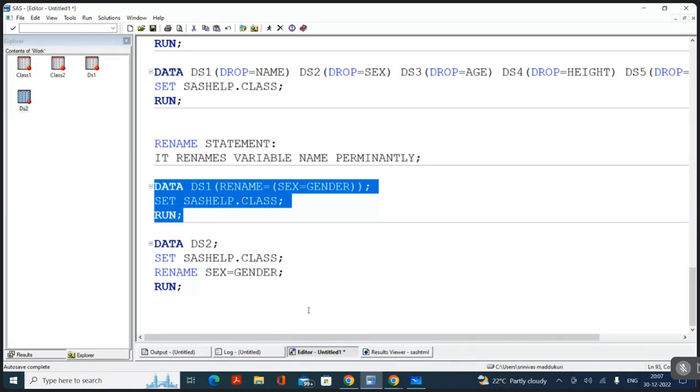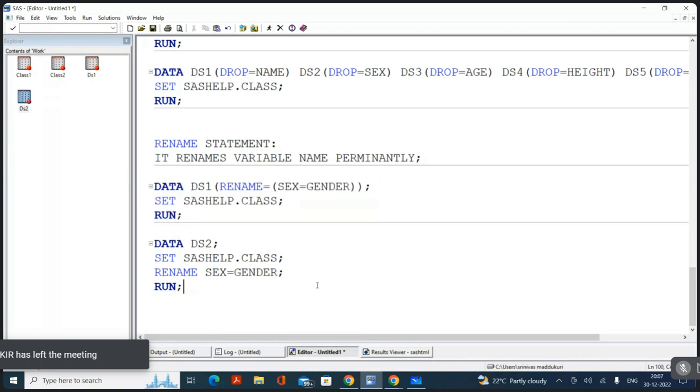Keep option, and like the rename option or rename statement we are using, the option is less efficient, but in multiple datasets we need to use that option only, right? Even though it is less efficient, sometimes you have to write it. Yes, based on our requirement, sometimes we use only options. When we have a chance of using both, we'll go with the statement. In a data step we can use both statement and option, but in proc print we can use only the option.